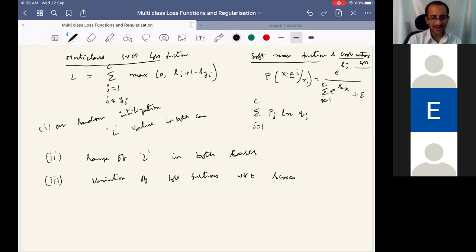These are the three things we want to see. The first thing is very clear. The second thing is very clear too. What is the range of L in both cases? In the first case, the loss can be from where to where?